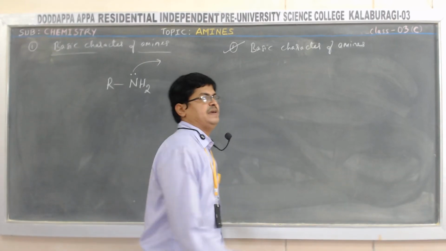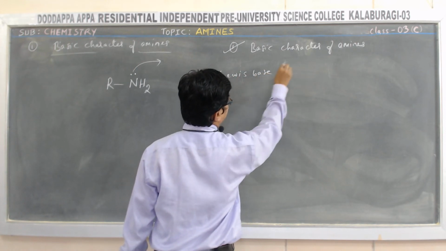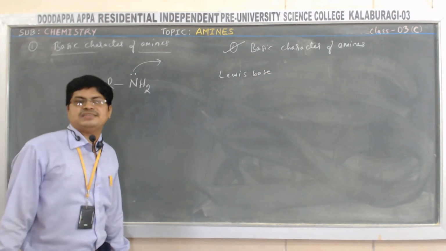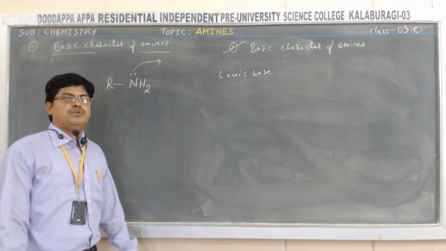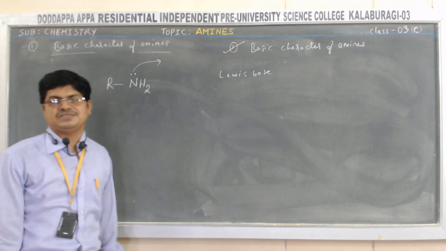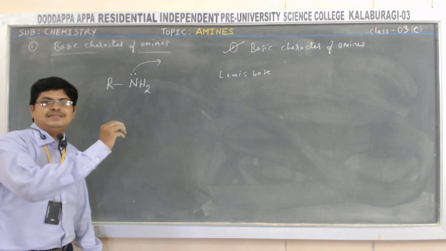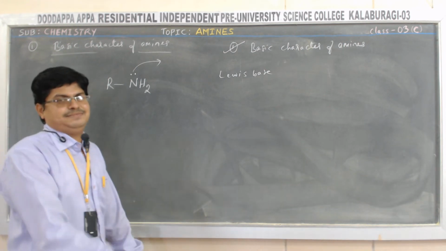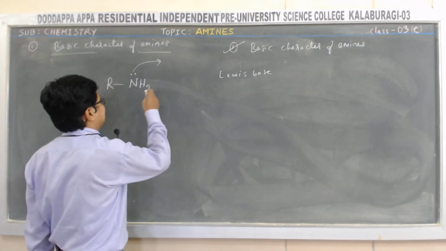What is Lewis base? Lewis bases are the compounds which donate a pair of electrons. Which donates a pair of electron are called Lewis base. So your amines, they donate the pair of electron immediately, and they act as a Lewis base.